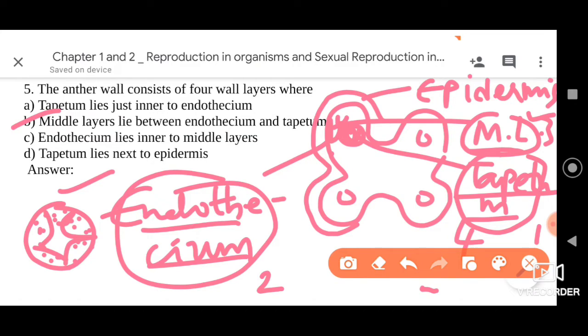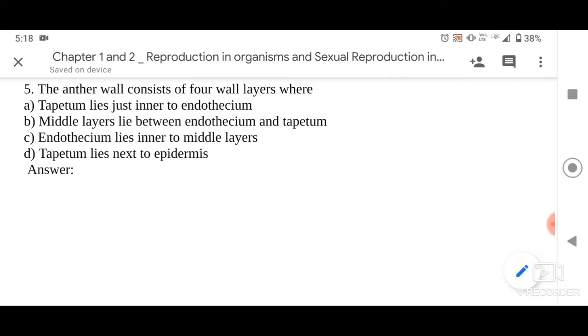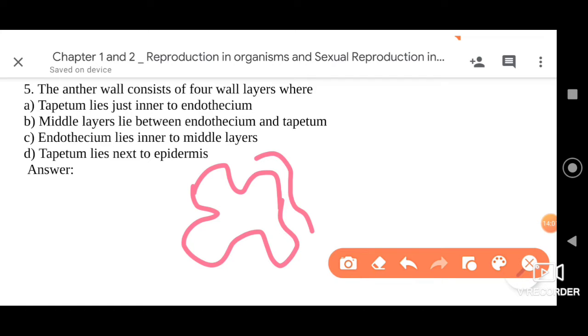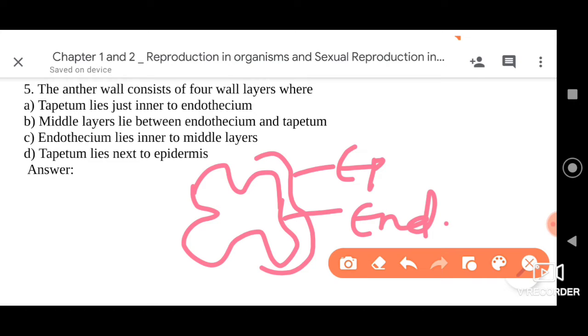So let us also understand option C, what they have given. Endothecium lies inner to middle layers. It is not inner, it is outer. Dear friends, let me show the diagram again. If this is the anther, this is the epidermis, and this is the endothecium.